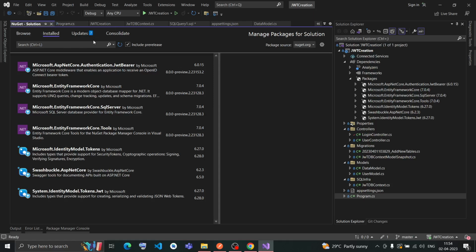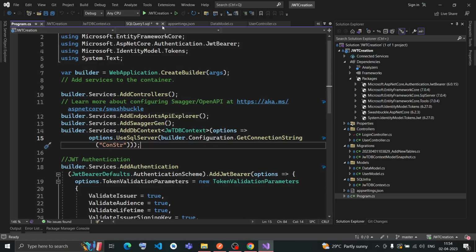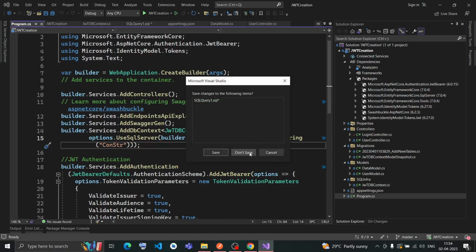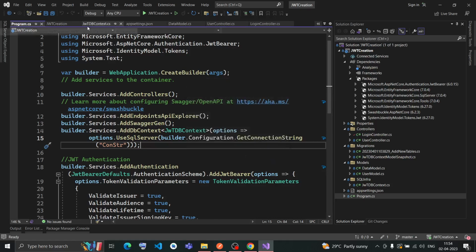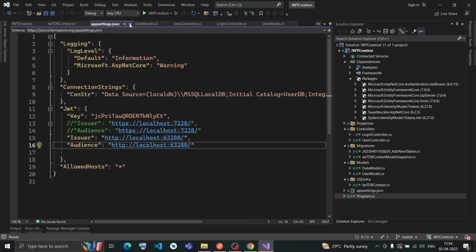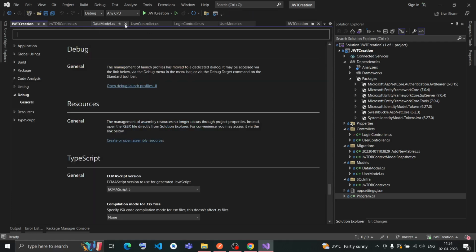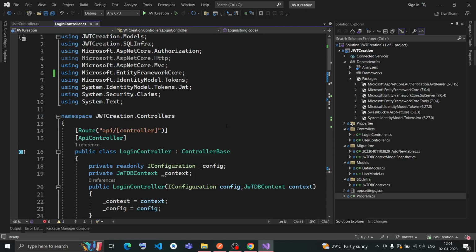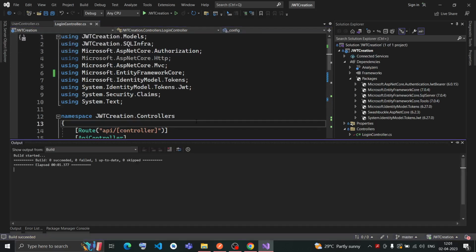So now let me close this, let me close this as well, don't save. I have shown you the Program.cs, appsettings.json, data model, user model. Let me close these as well. Okay, so now before going into the login controller and user controller, let me run the code and show you how it is working, so that you can get the gist of it.